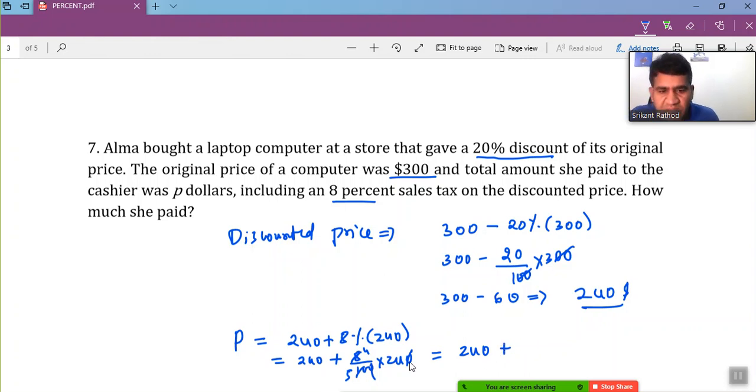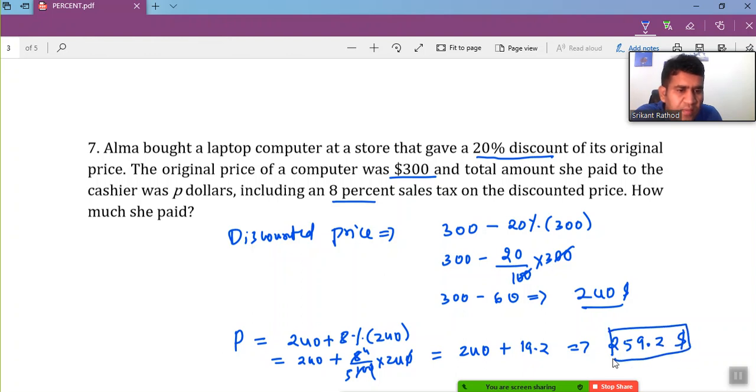When you simplify it, 4 times 24 by 5, that approximately gives me a value of $19.2. So the total amount you're going to pay to the cashier is $259.2, including 8% tax on it, right?